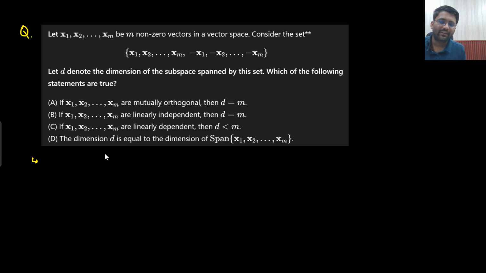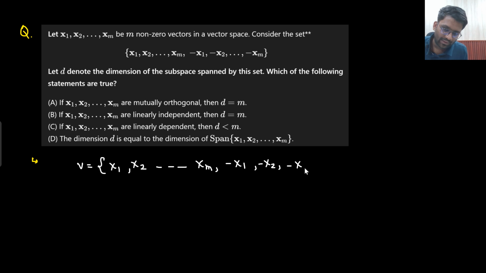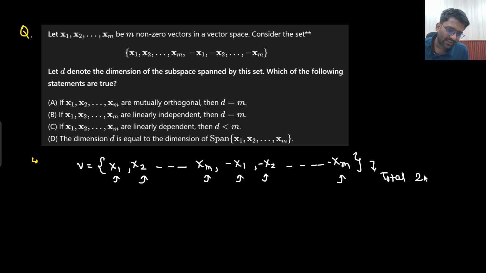Very easy question. There is a vector space that has been given, which is x1, x2, dot dot dot, xm, minus x1, minus x2, minus x3, dot dot dot, minus xm. This is the vector space you have. That means this is one of the vectors you have. So how many total vectors are there? Total 2m vectors are there. And what they are saying is, you need to find D, denoting the dimension of the subspace spanned by this set.